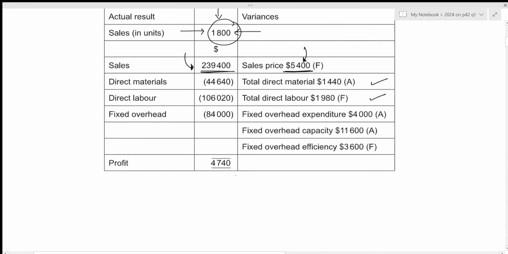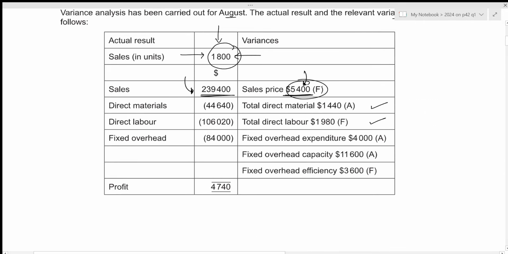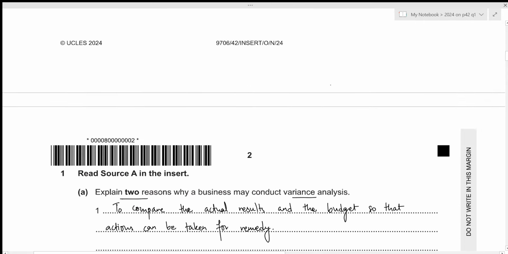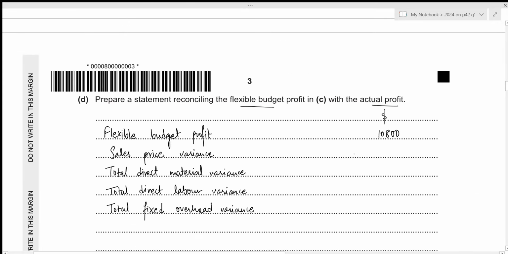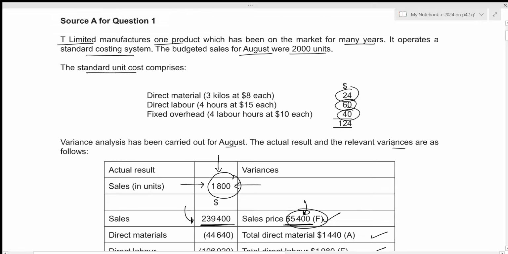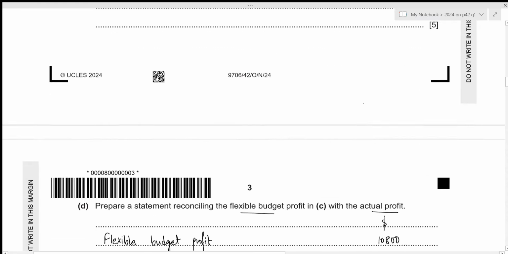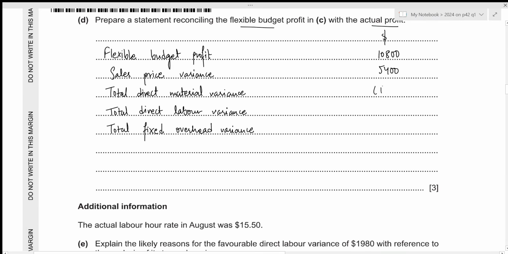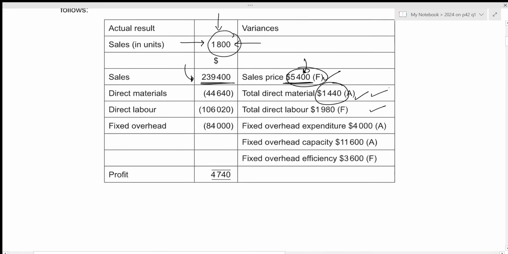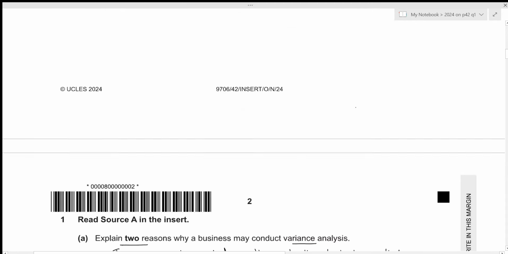Okay, the sales price variance is 5,400 favorable, so we need to add it. So 5,400. Then the total direct material variance is 1,440 adverse, so we need to subtract it. Then the total direct labor variance is 1,980 favorable, so we need to add it.